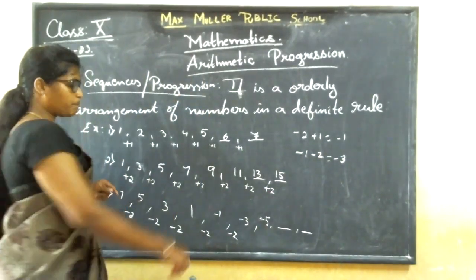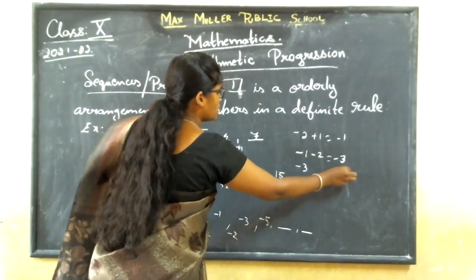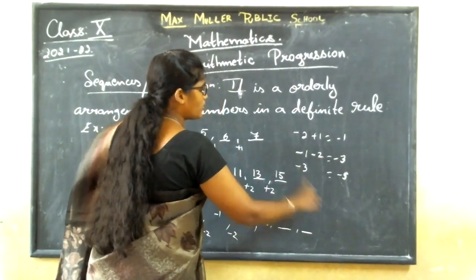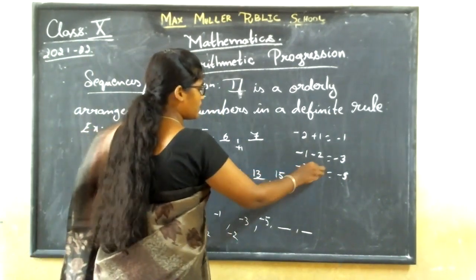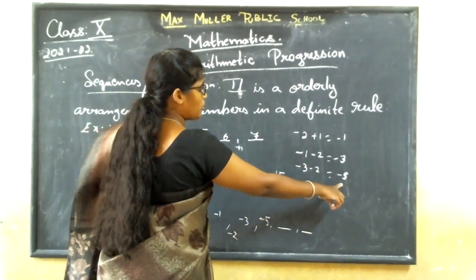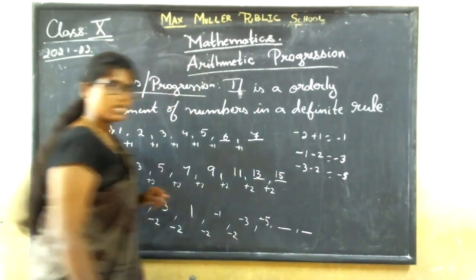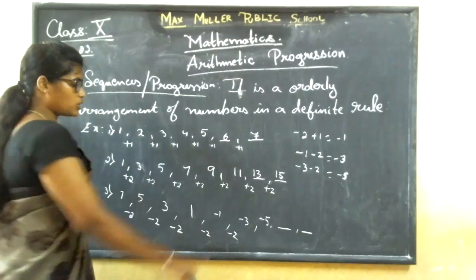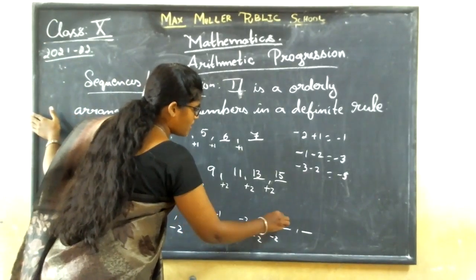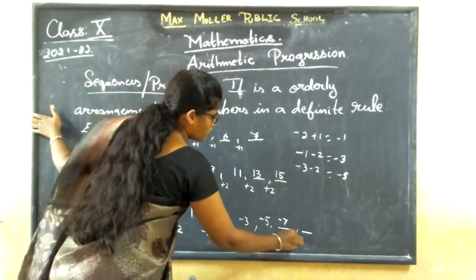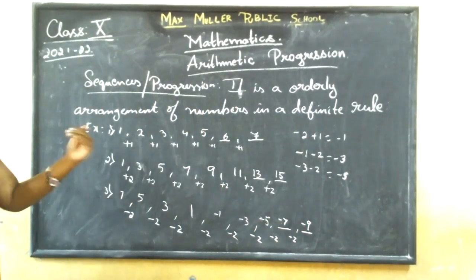Did you understand? Next, from minus 3, you should get minus 5. So what do you do? 5 minus 3 is 2. So minus 2. Minus and minus, you are going to add. 3 plus 2 is 5, and the greater number's sign you put is minus, so minus 5. Did you understand? So here also 2. So for 5, if you subtract 2, how much do you get? Minus 7. For 7, if you subtract 2, how much do you get? Minus 9.